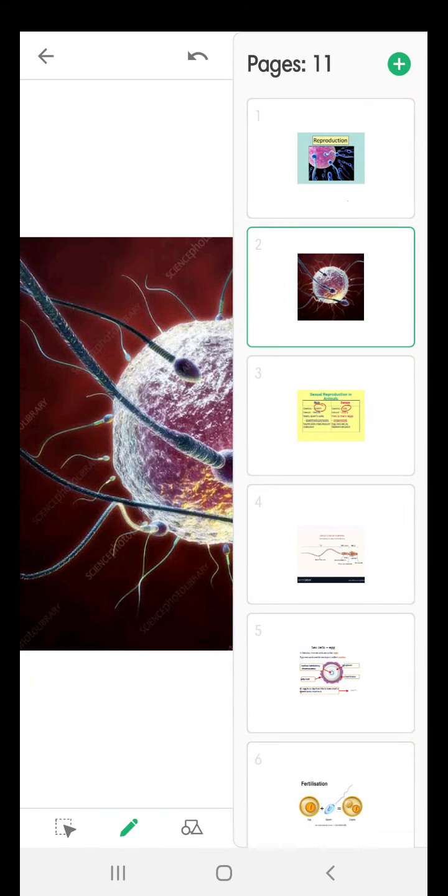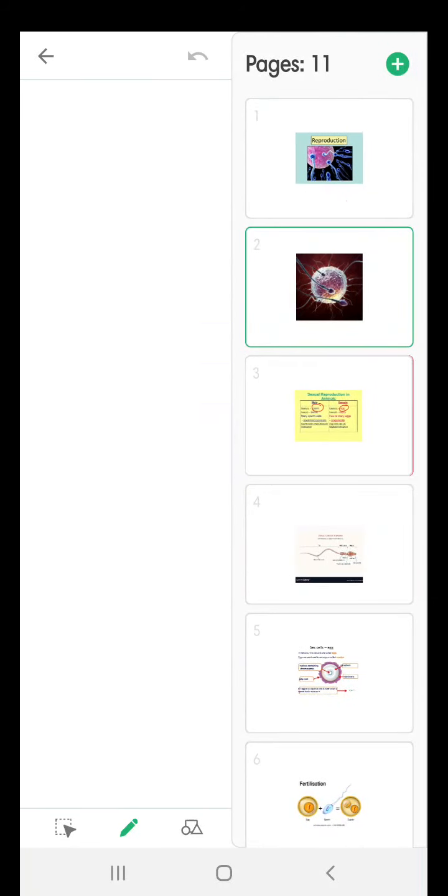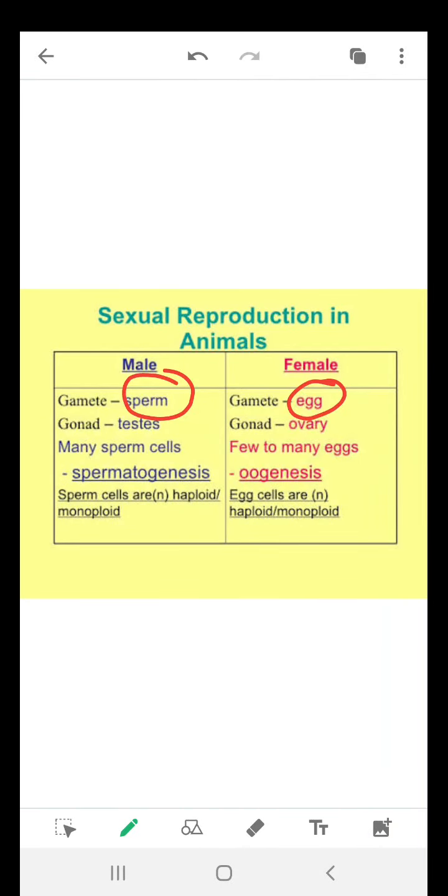I am going to explain my today's topic, that is sexual reproduction in animals. So students, I have already explained in my previous class the various methods of asexual reproduction. So today we will study about the sexual reproduction in animals.